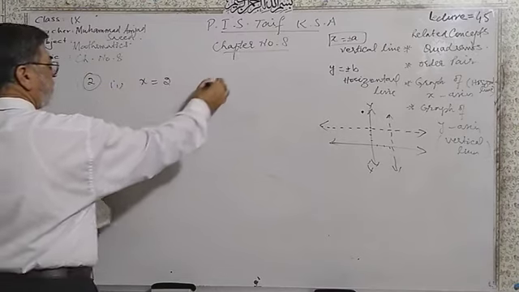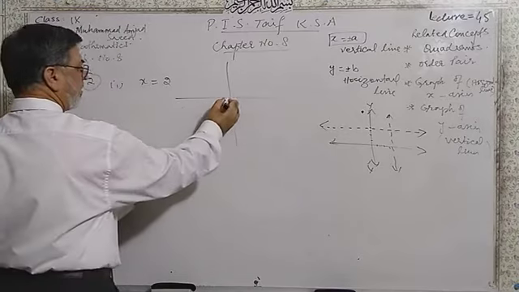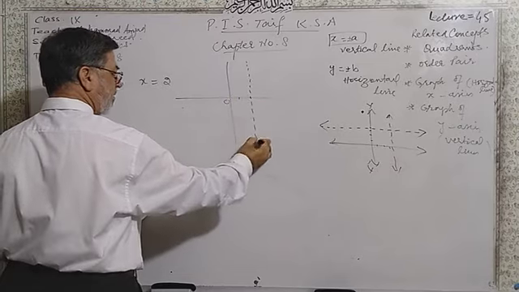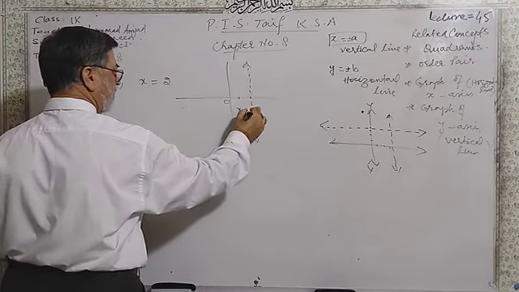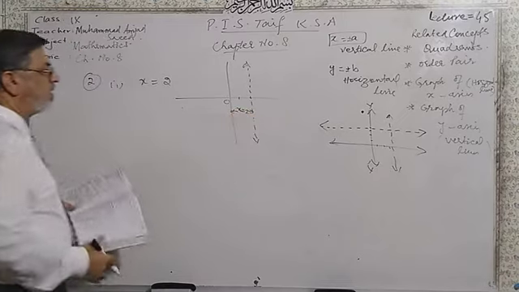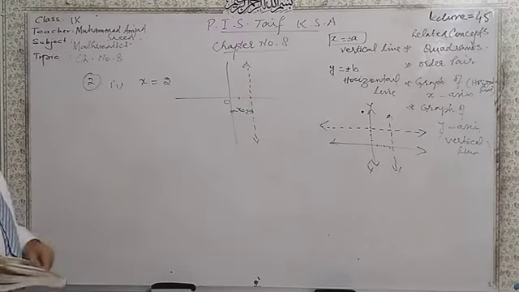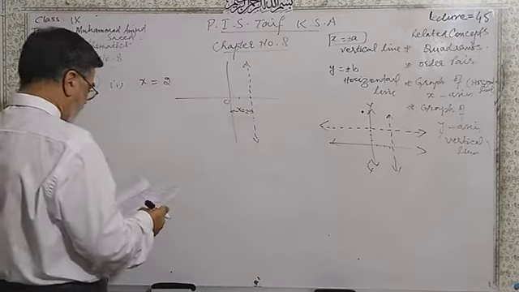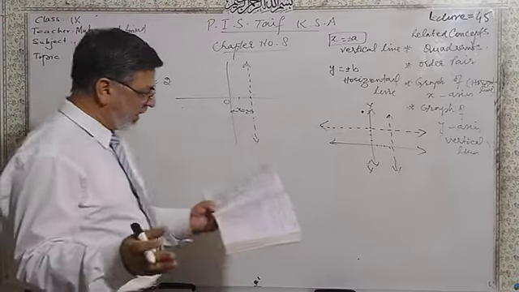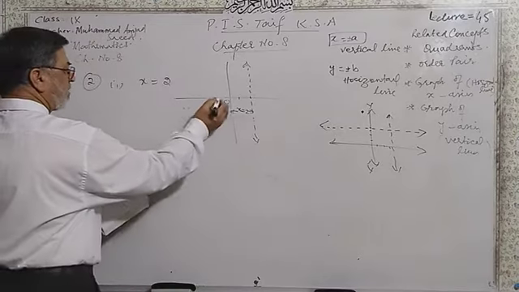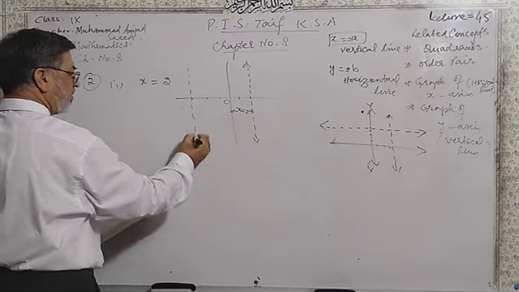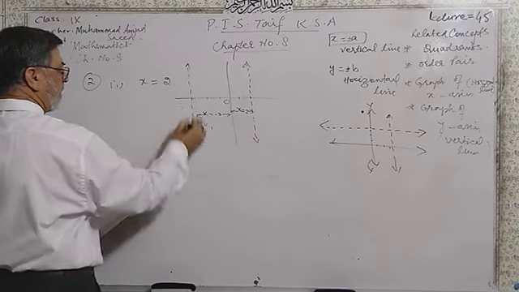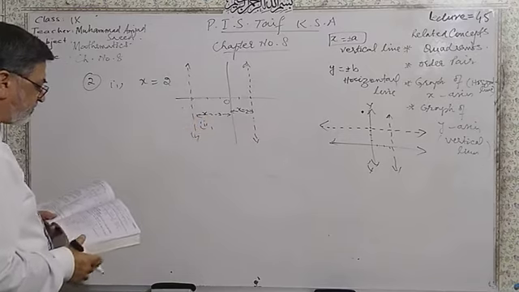X is equal to 2. What is that? 1 and 2. X is equal to 2, and then you will draw this line. Remember that x is equal to 2 is parallel to the y-axis. This is known as a vertical line. I told you x equal to plus minus a number. Similarly, x equal to minus 3. This is x equal to minus 3. That is your part number 2. Parallel to the y-axis, this is a vertical line.